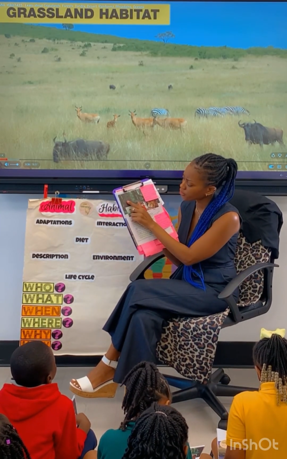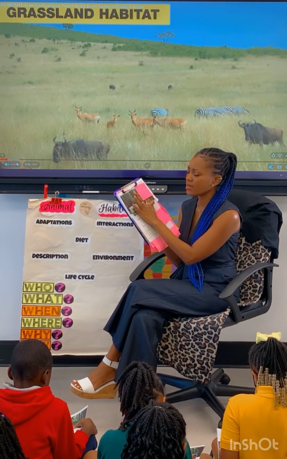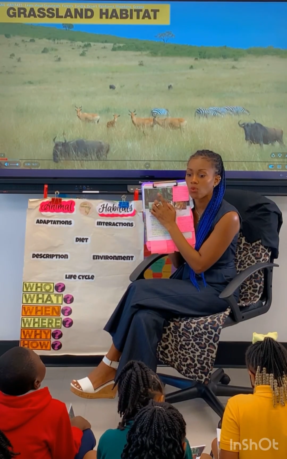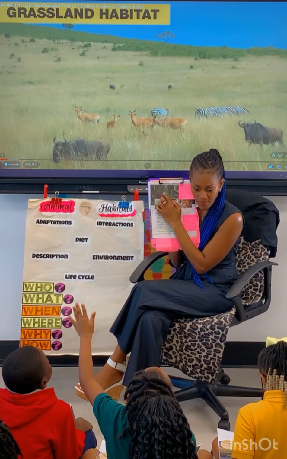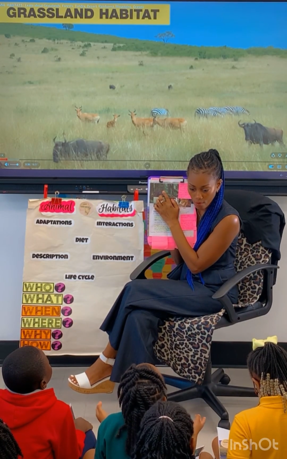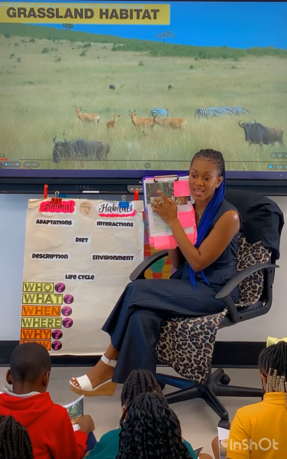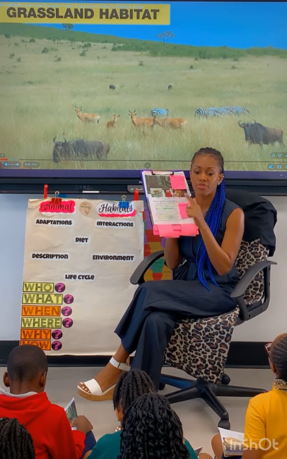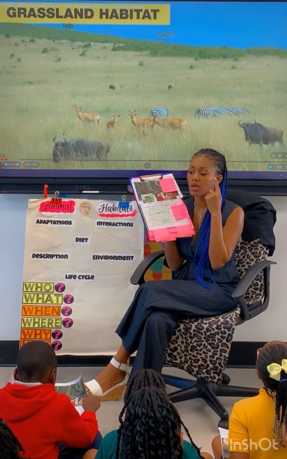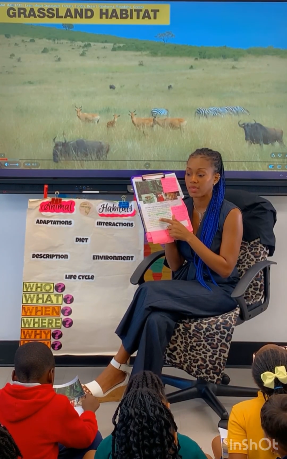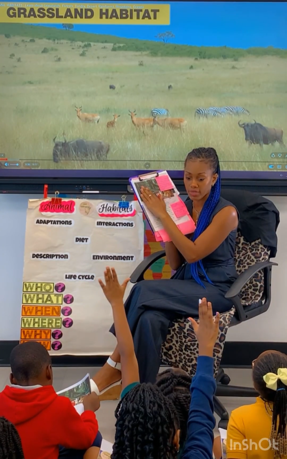Look at these purple trees and red trees and all this greenery here in the background. And the text told me, what about these green trees? Something special. Who knows? Yes. They sometimes have marks on them. That you did not get from this text. Remember, when it comes to text evidence, you have to get it from this text. We can use prior knowledge with other things, but when it comes to text evidence, it must come from here. The text told us something special about these green trees.